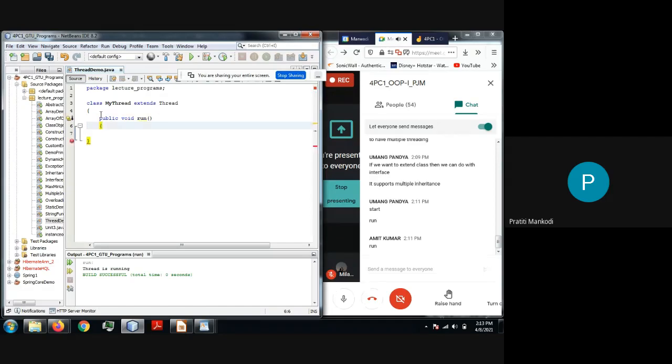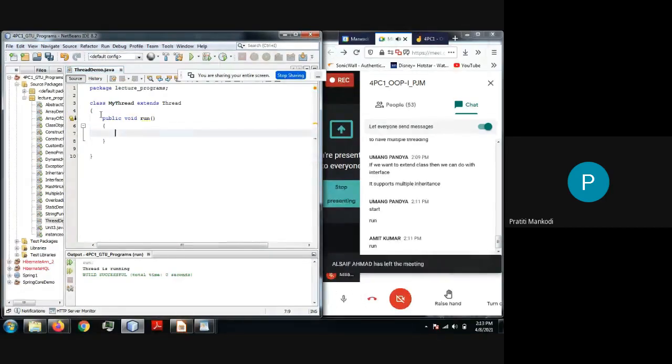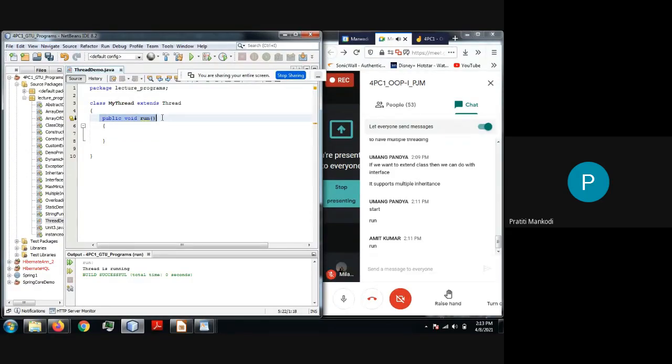This is overriding of a method, so you are not supposed to change the signature of this method. You have to keep the run method as it is, right? If you change the signature, say if you provide some parameter here, then this run method is not the thread's run method. It is just a normal method, like your other methods. It is not the method of class Thread.